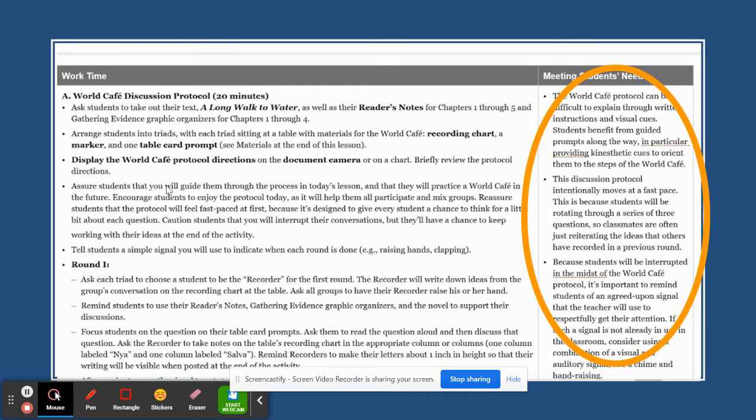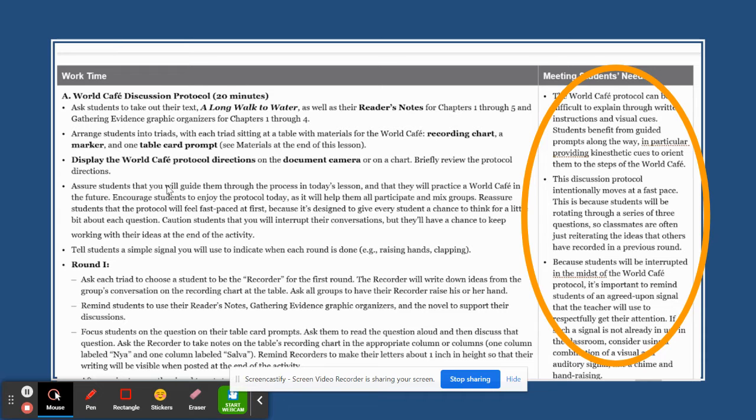I especially need to establish a quiet signal beforehand. I'm going to make sure, if that has not already been established and practiced with my class, that I have the class practice talking and then getting completely silent when I use my quiet signal. Based on my experience with this lesson, I'm going to add an additional scaffold. I'm going to use sentence starters as a scaffold in this lesson.